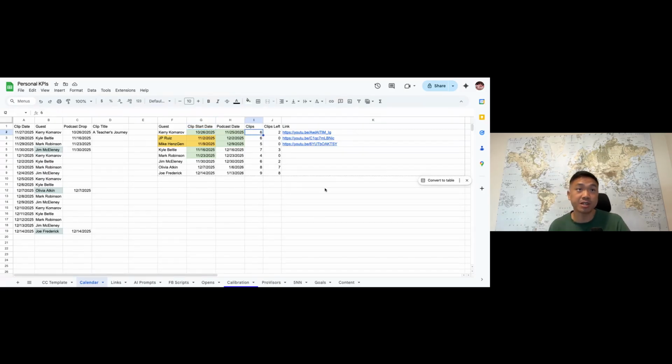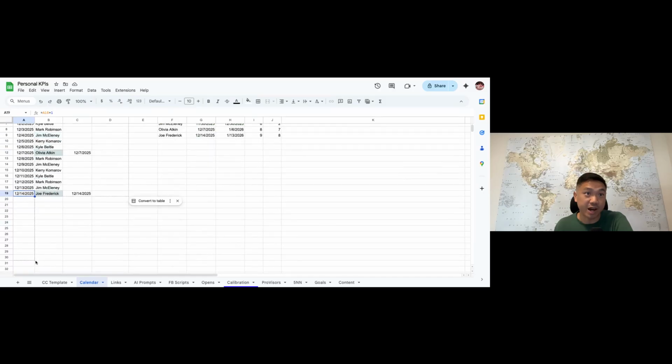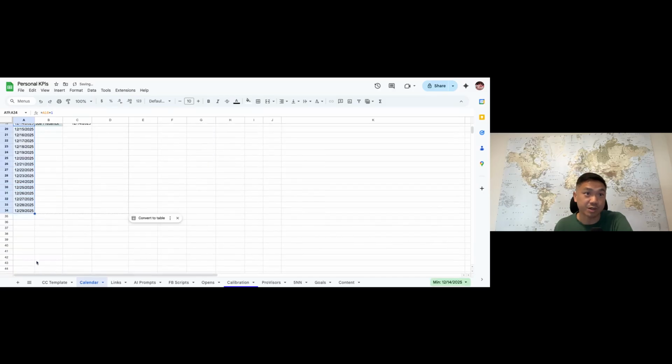And then from here, I have the number of clips. So I've selected 6 clips from her folder that I want to post. And these are just hard coded numbers. Now on the left side, I just take the date at which my clips ended, which was 11/27, which is tomorrow. And I'm just adding a date each time so that I can easily take it, drag it, and extend the dates. So I'll go all the way up to January for now, right?